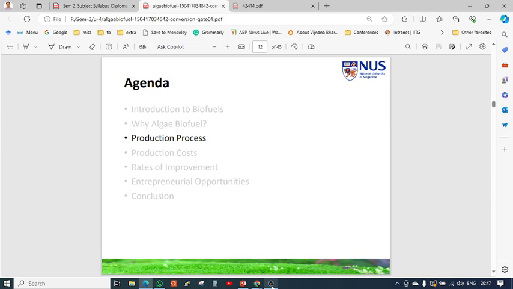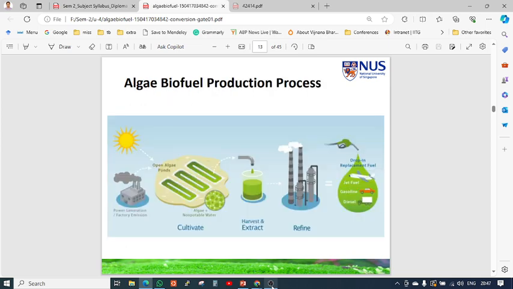Then come to the production process. How algae is produced in mass and how it can be utilized. So this is the algae biofuel production process. First, what happens? Power generation and factory emissions take place. See the first picture, where carbon dioxide emissions take place from different anthropogenic activities or industries, and this carbon dioxide is the main nutrient for the algae.